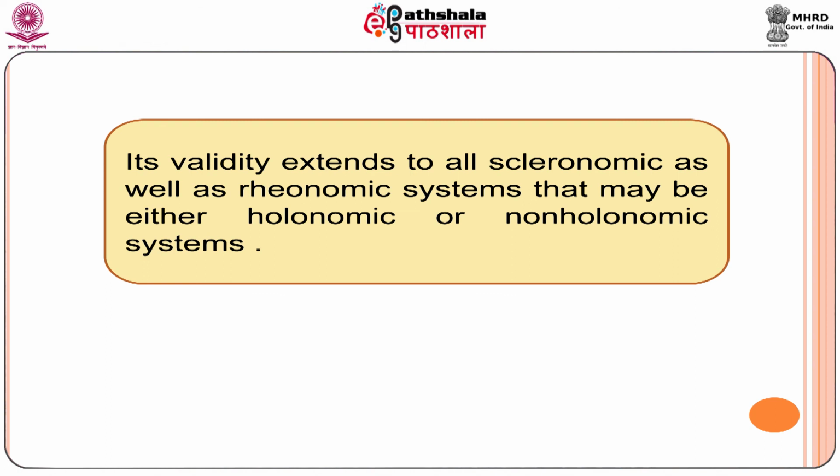On the other hand, non-holonomic systems are basically non-integrable systems in which non-holonomic constraints are present. In the case of non-holonomic constraints, the constraint relation depends on velocity, that is, there is explicit appearance of velocity.